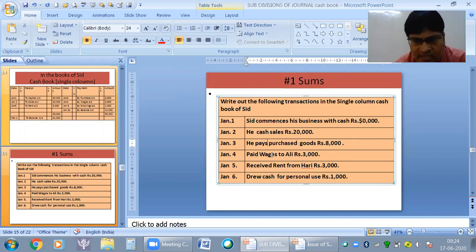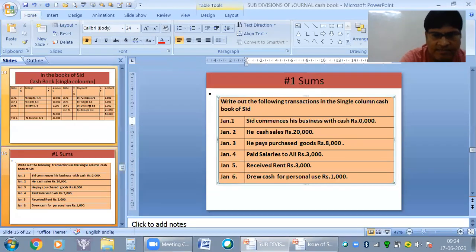He paid salaries to Larry, rupees 3,000. See, name is mentioned, but still we write only salary. He received rent, rupees 3,000. Drew for personal use, rupees 1,000. Almost the same sum I have given. You will be again doing the sum.